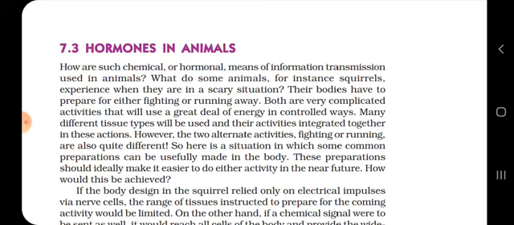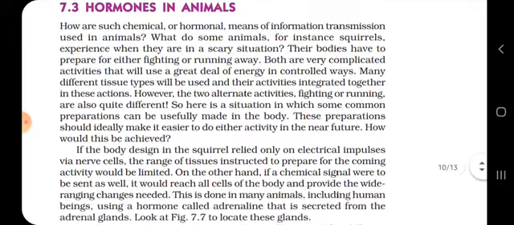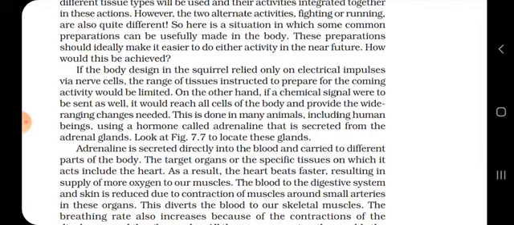This preparation should ideally make it easier to do either activity in the near future. So if the body design in the squirrel relied only on electrical impulses via nerve cells, the range of tissues instructed to prepare for the coming activity would be limited, and chances are that she might die in the scary situation.